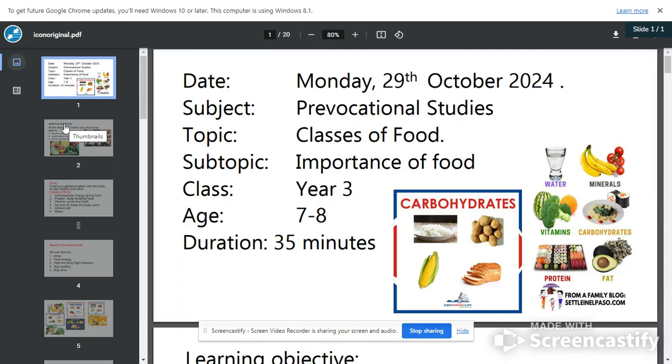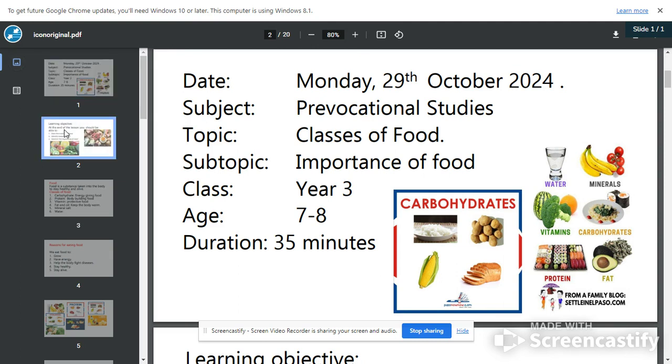We are going to have prevocational studies this morning, and we are going to be looking at food. I know you all love food. You eat in the morning, you eat in the afternoon, you eat again in the evening. So today we'll be studying more about food. Our topic is classes of food.